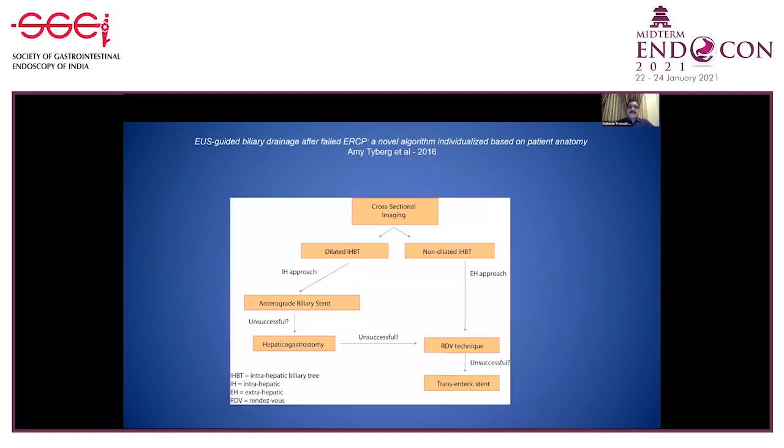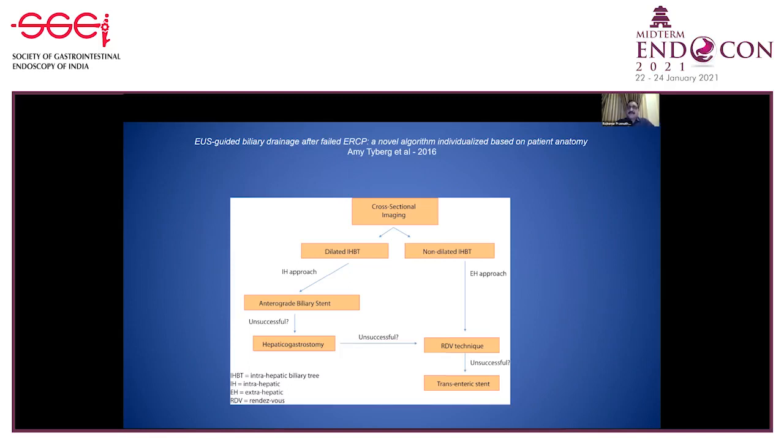Another paper in 2016 from Amit Tyberg et al. gave us an idea how to approach these particular accesses and in which condition we should be using them. If we have grossly dilated intrahepatic biliary radicals and an outlet obstruction, then we can consider an antegrade biliary stent through the liver.